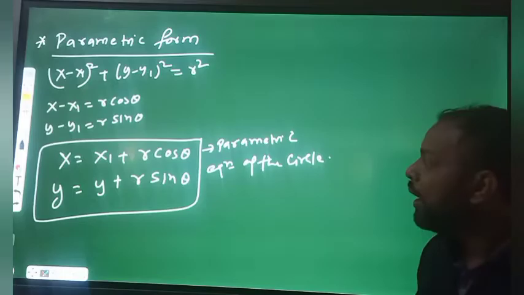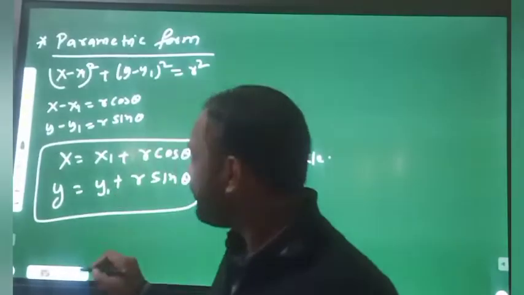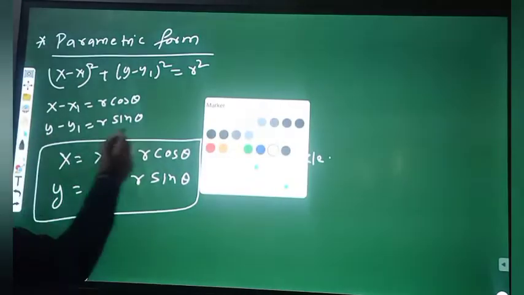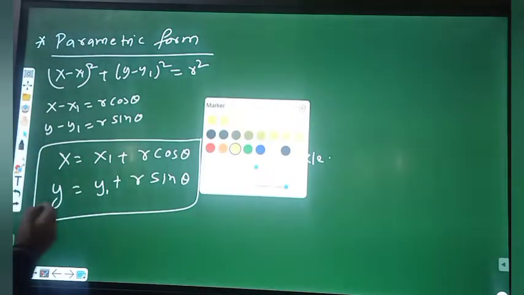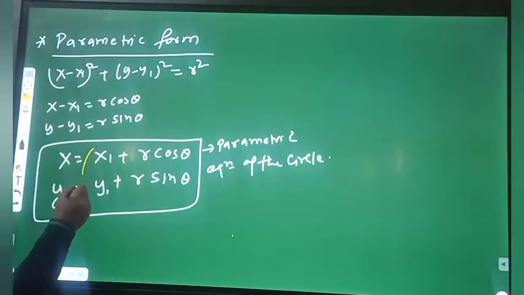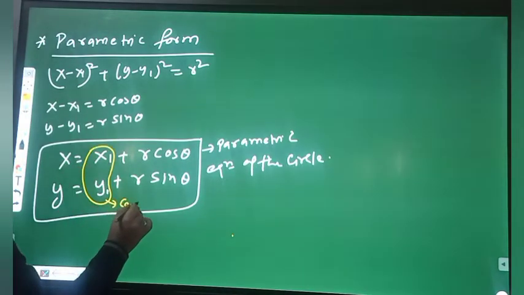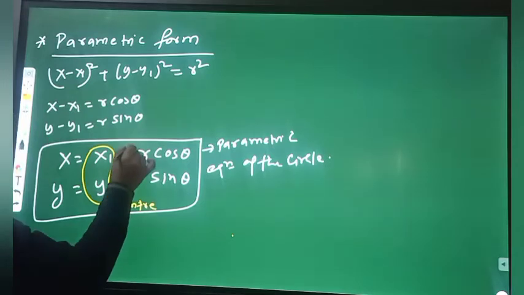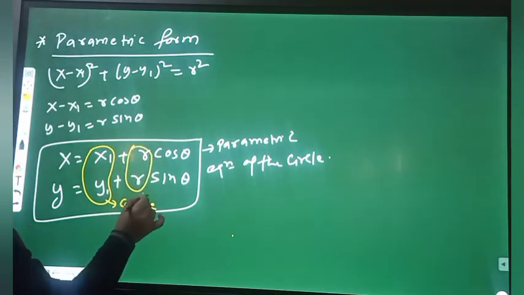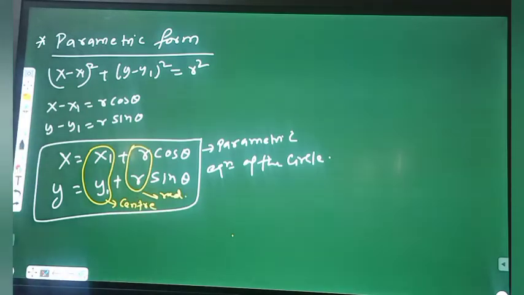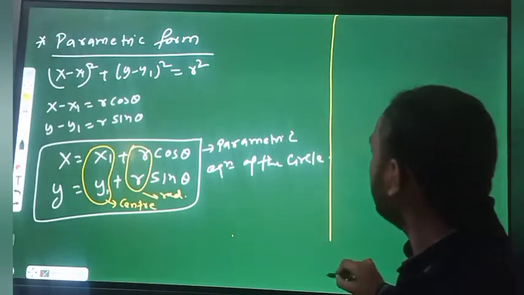So when this is the parametric equation of the circle, x1, y1 represents the center and r is the radius. See one example.